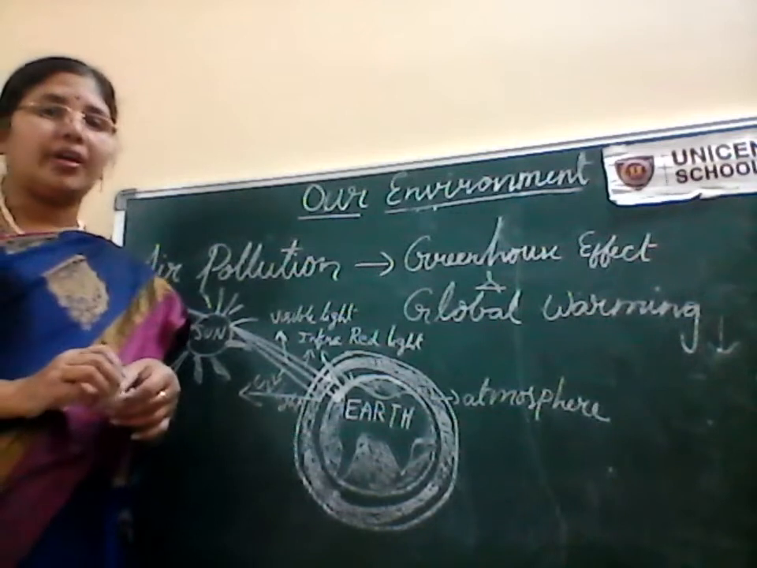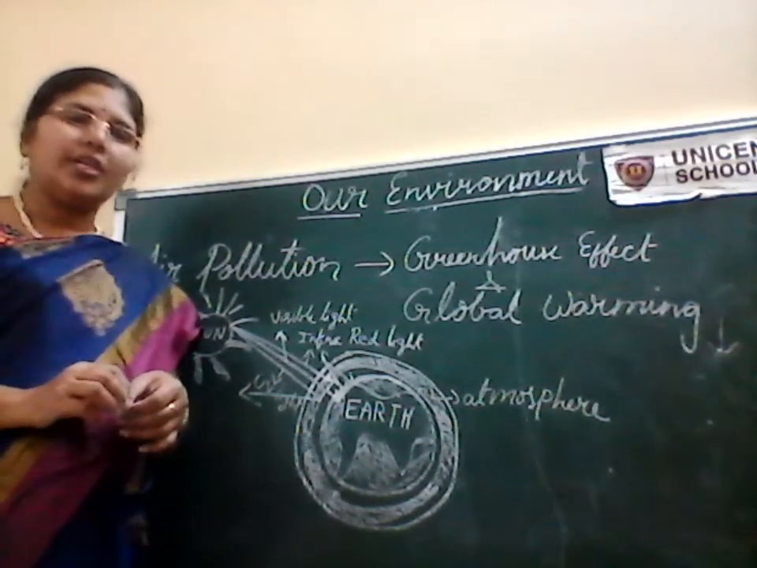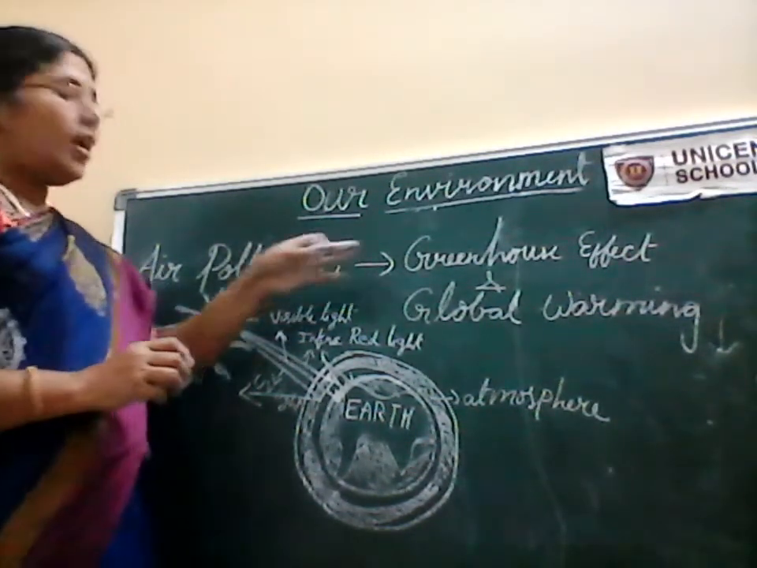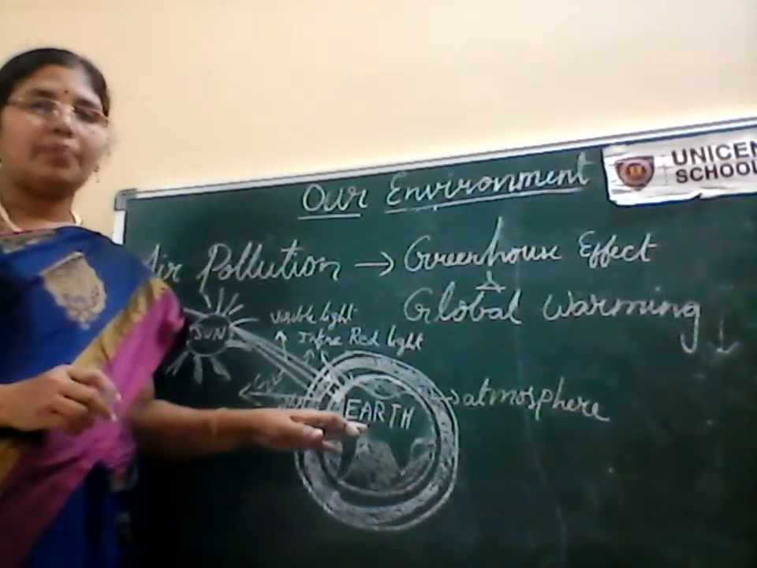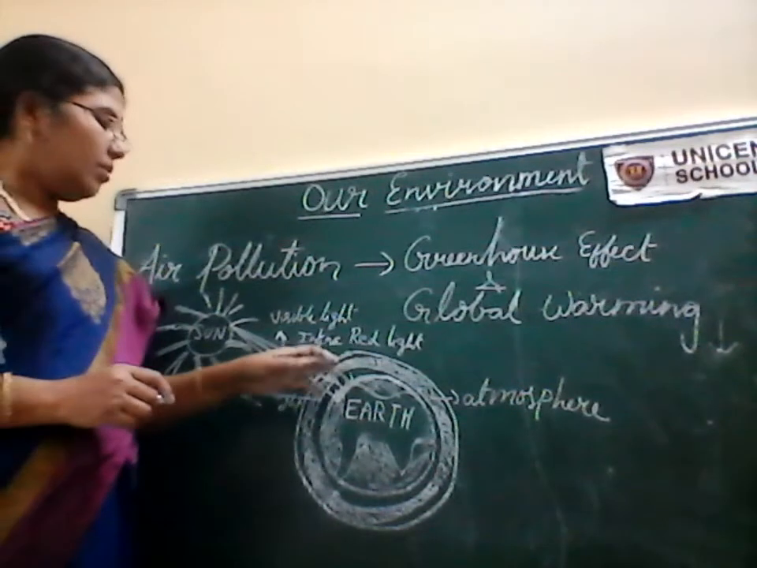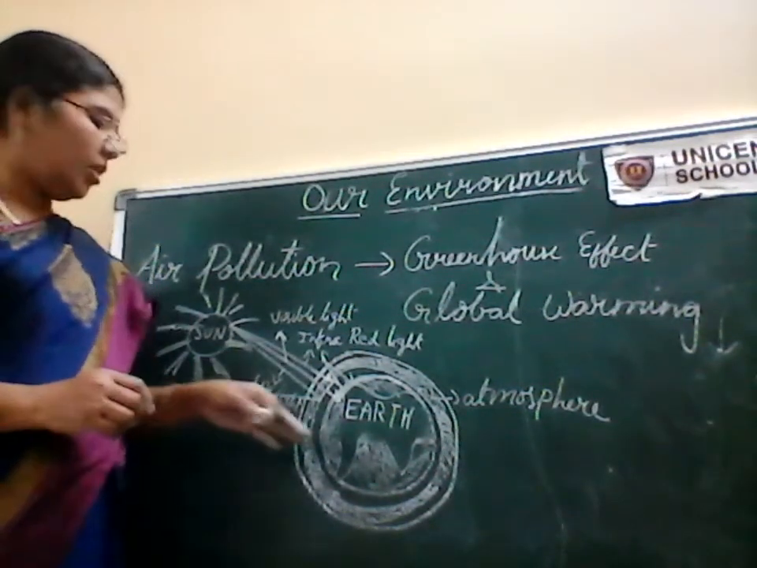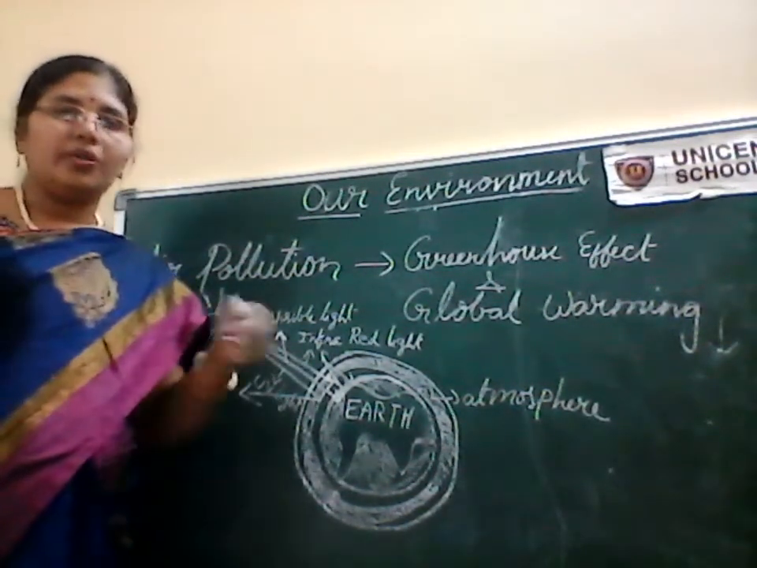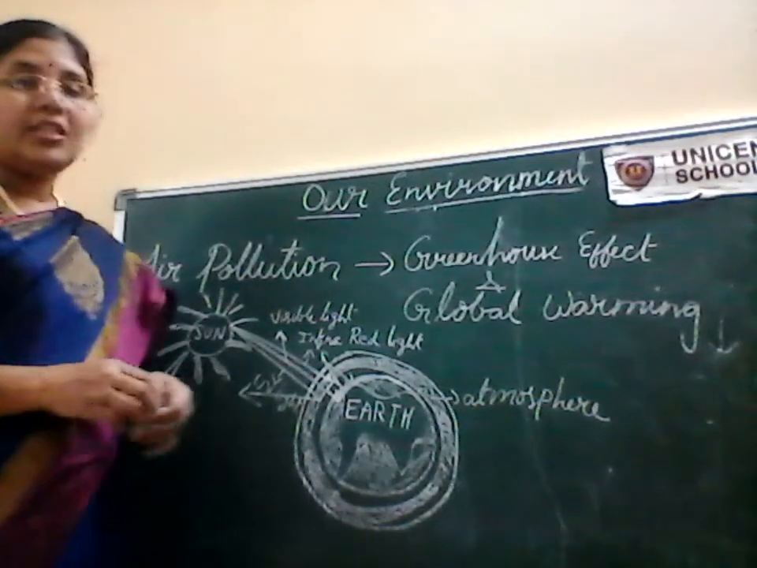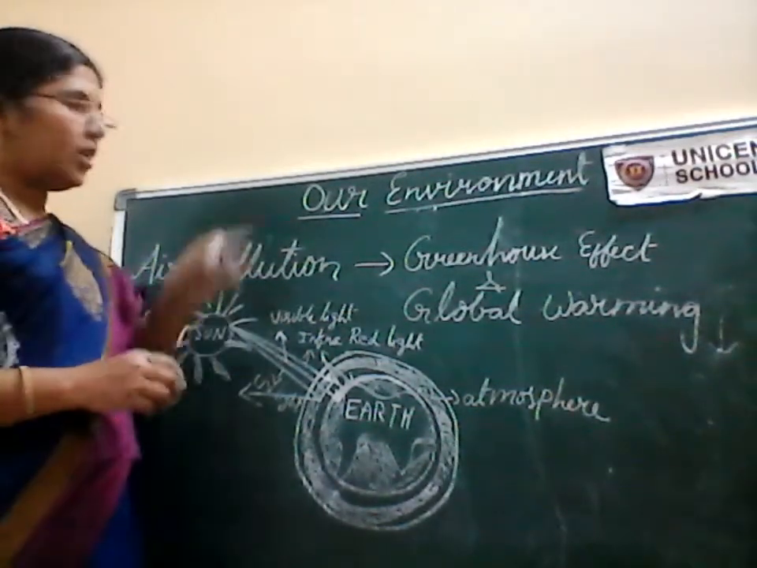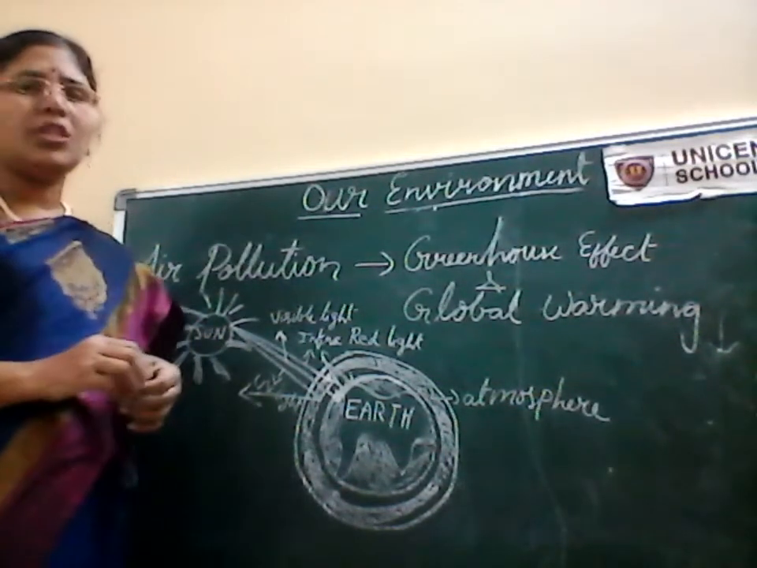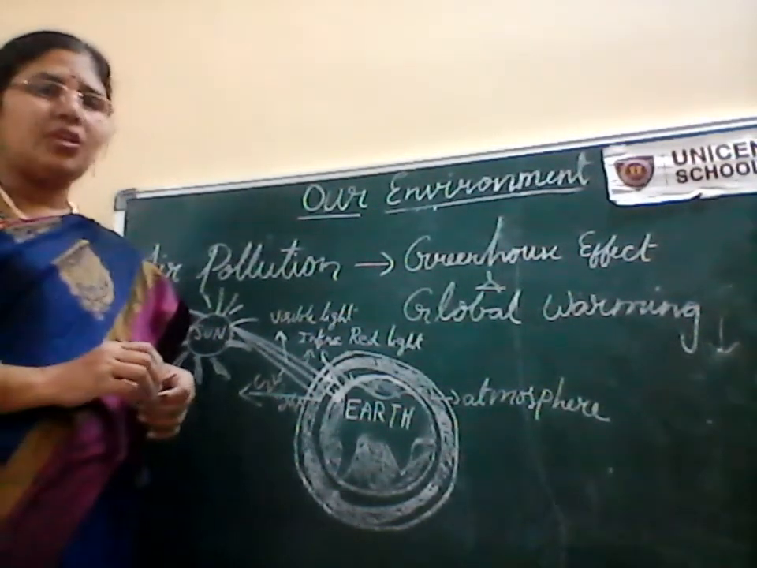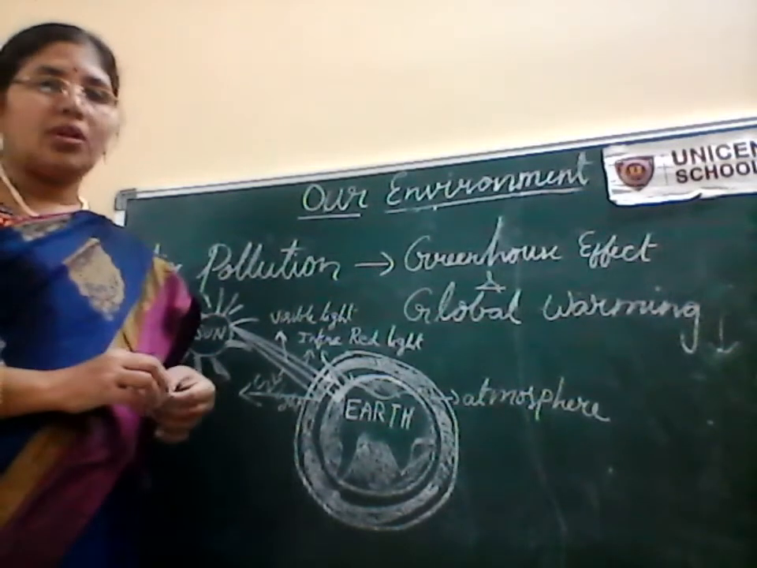This greenhouse effect is good for the earth to a little extent. How? If there were no greenhouse gases, the earth could not be kept warm. Because of these greenhouse gases only, even when the sun is not there during the night, the earth is kept warmer because of the greenhouse effect. You may think, teacher, this greenhouse effect is beneficial only. Why are you saying it is not beneficial?